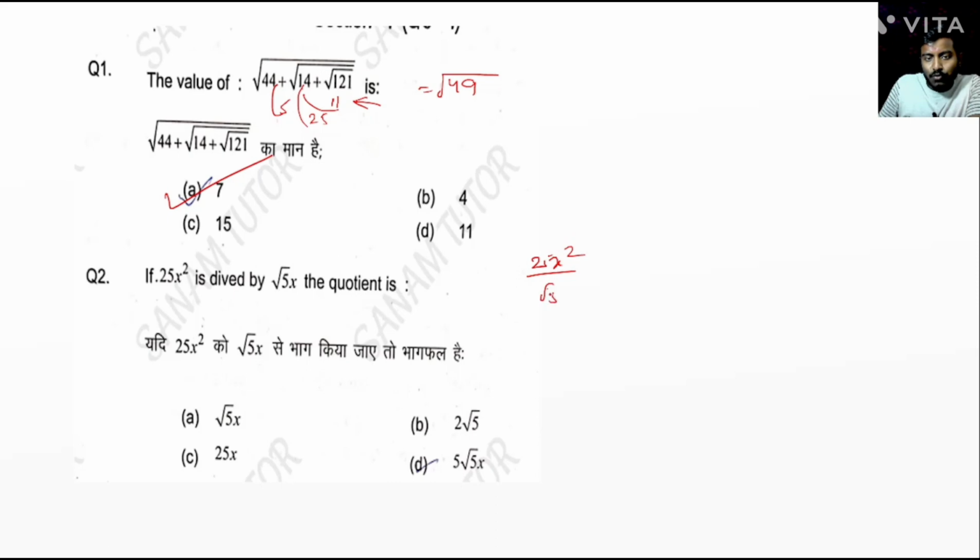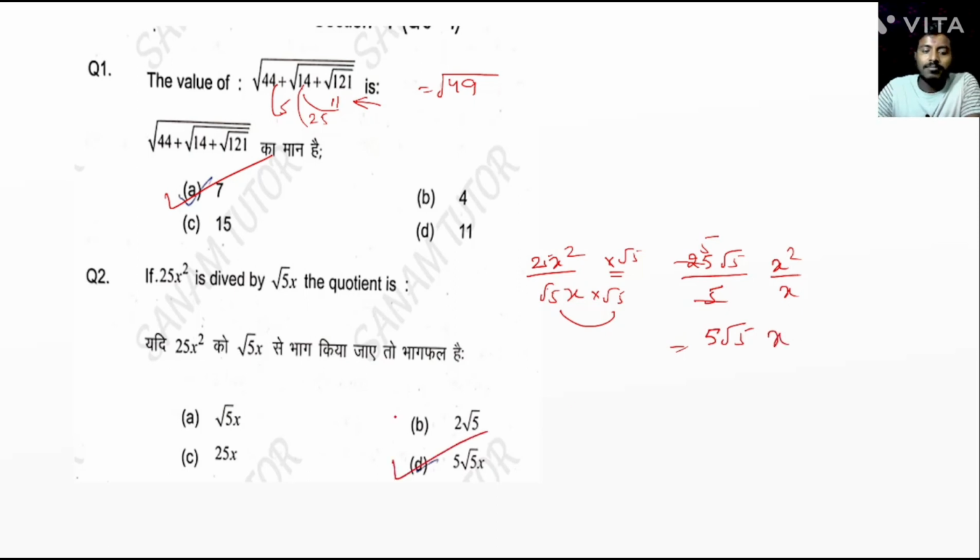divided by root 5x. So here we can multiply root 5 in both sides. Any problem? So 25 root 5 divided by root 5 into root 5, that is 5. Yes or no? So here x square by x. Now 5 5 cancel, so 5 root 5 x. So correct answer is option number D.